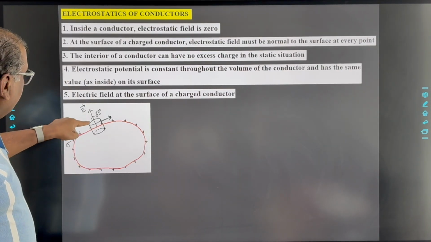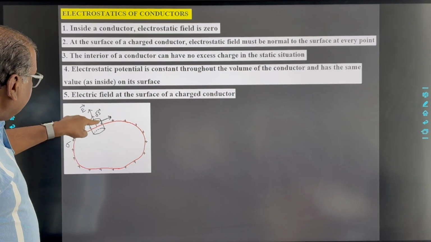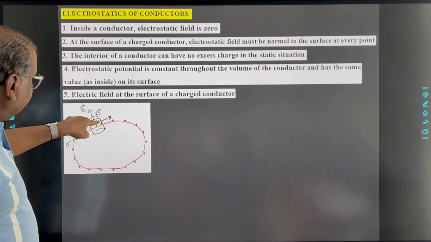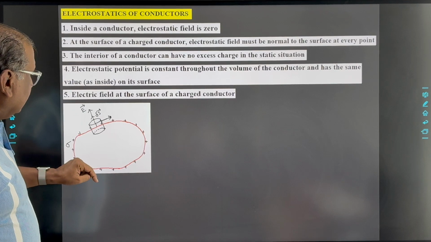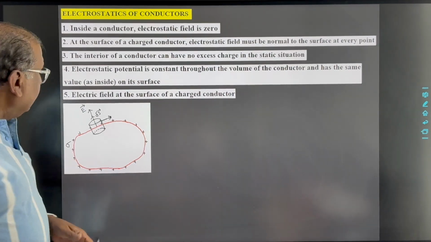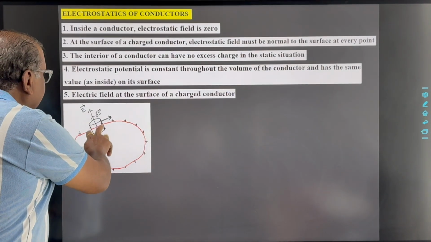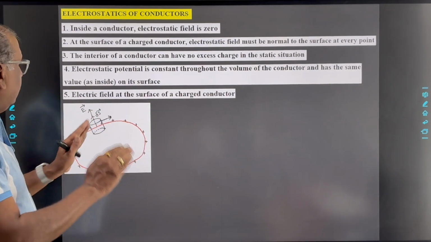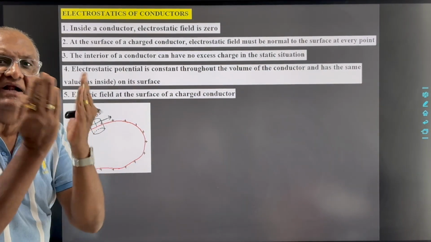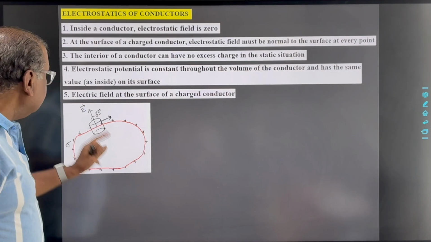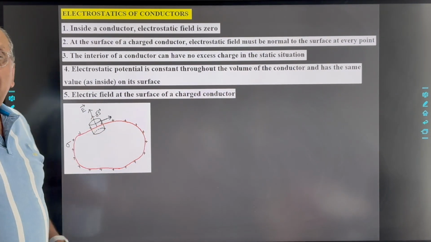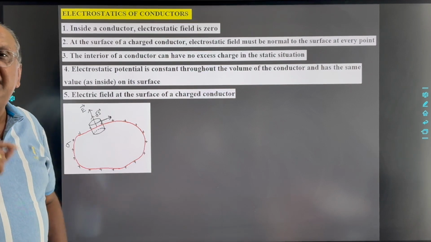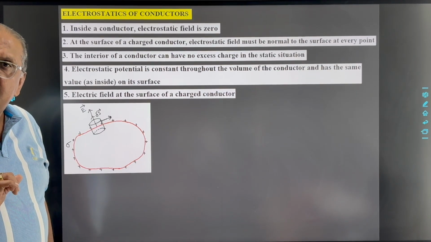Now for the electric field component in this particular direction, that is zero. It implies that for the cylindrical surface of this pillbox, the flux associated with it will be equal to 0.